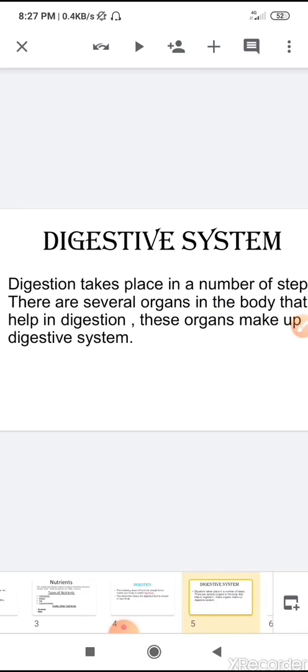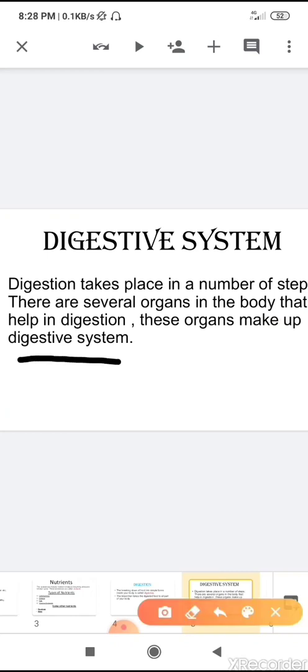So digestion of food occurs by many organs, and when many organs are involved in digestion, these organs make up the digestive system.